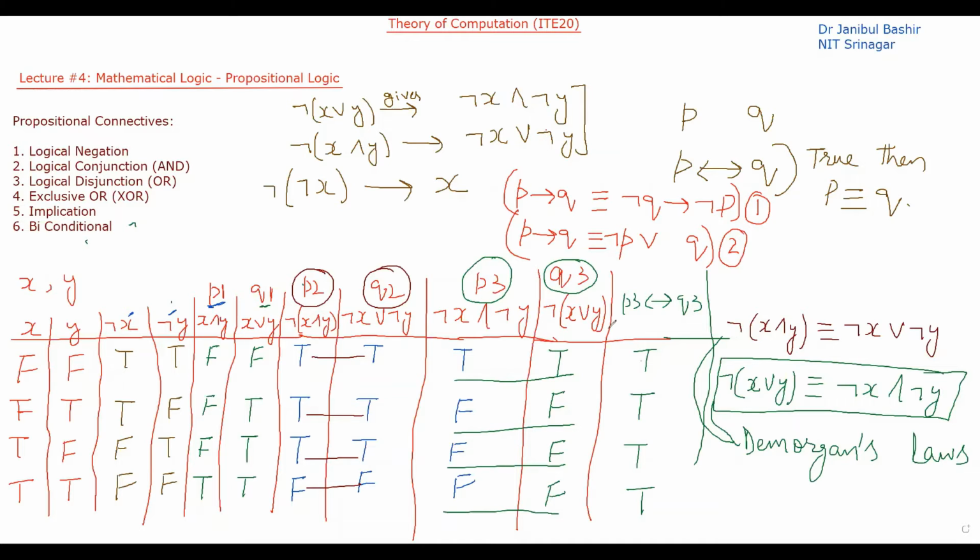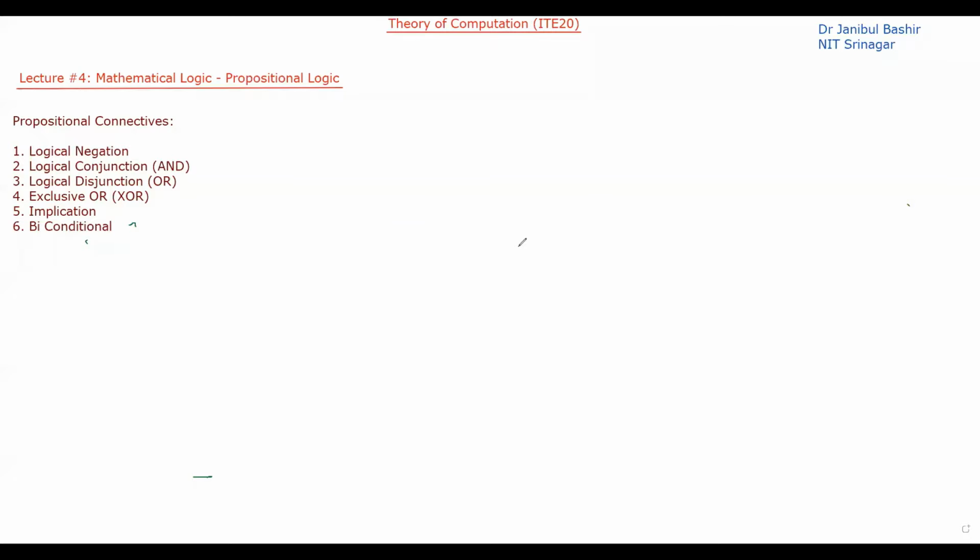Now, before wrapping up this discussion, we have to do a brief discussion about the operator precedence. Okay, so let me erase this particular board here. The last part that we have to understand is the operator precedence in propositional logic.